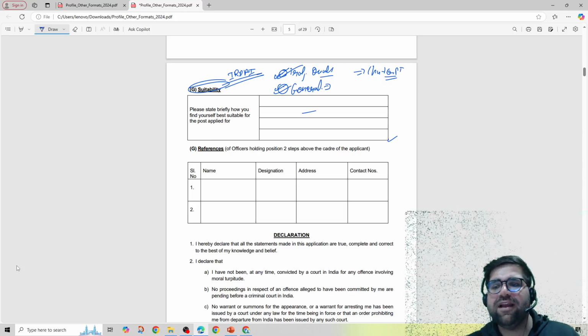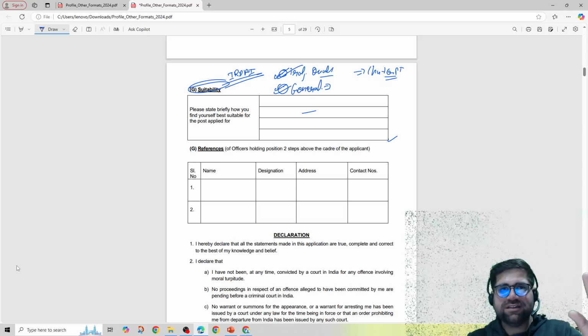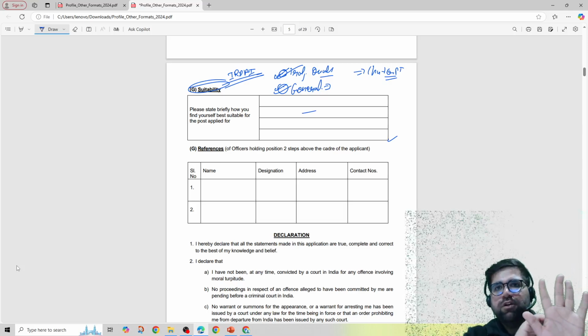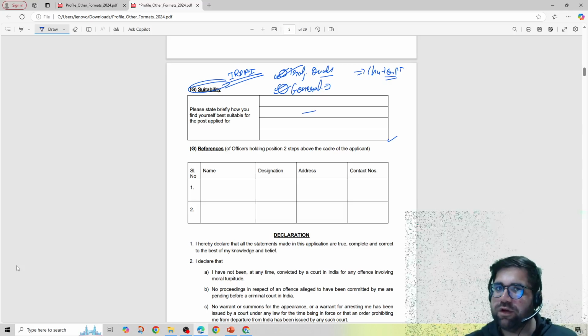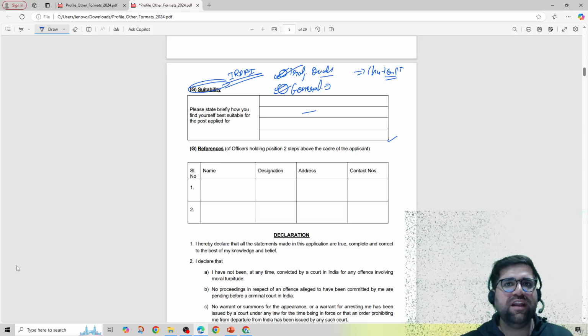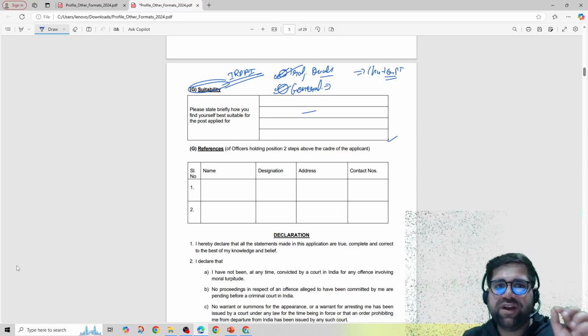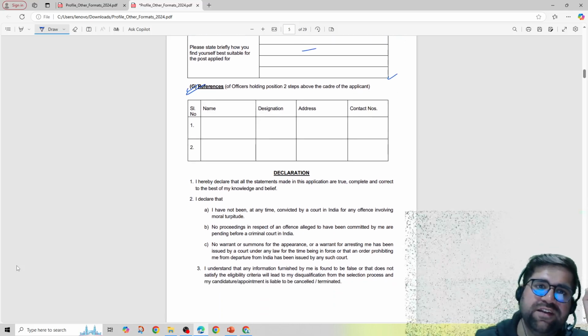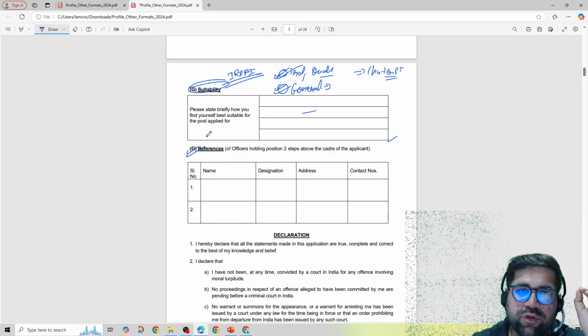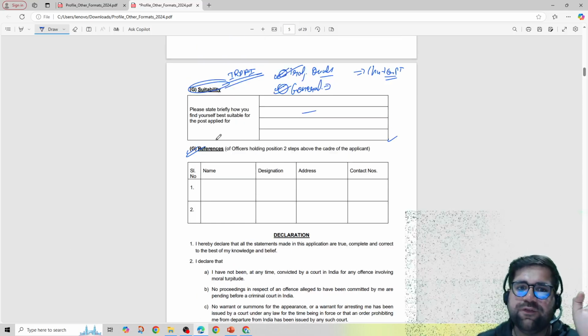The basic idea is that you have to identify it first, and then how this particular skill will be helpful in IRDAI, that particular skill you have to mention. But please do not leave this particular point number G as blank. Last but not the least is your references. So they have written two G's, suitability and reference also.